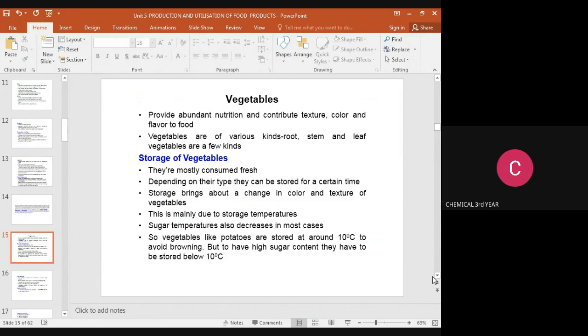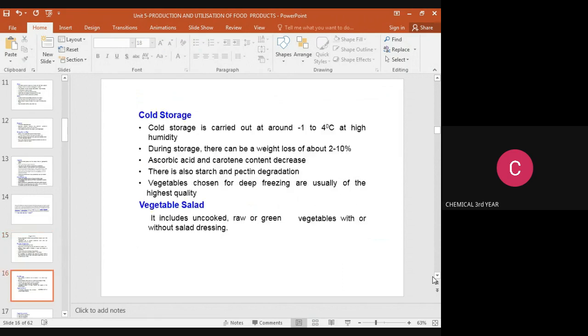Storage brings about change in color. When we store the vegetables, after some time the color will change and the texture also changes. This is mainly due to storage temperatures. Sugar content also decreases in most cases. So vegetables like potatoes are stored at around 10 degrees Celsius to avoid browning. But to have high sugar content, they have to be stored below 10 degrees Celsius.